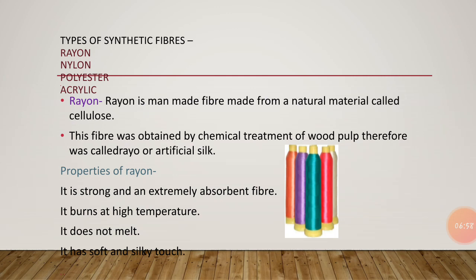Cellulose fibers like cotton and linen we obtain from the plants, so that's why they are known as cellulose fibers. Just like cotton, that is used in the manufacturing of bed sheets, usually in summers, and it keeps us ventilated. So there are so many uses of these fibers, and we are using them in our daily life. Now we are going to know about the types of synthetic fibers.